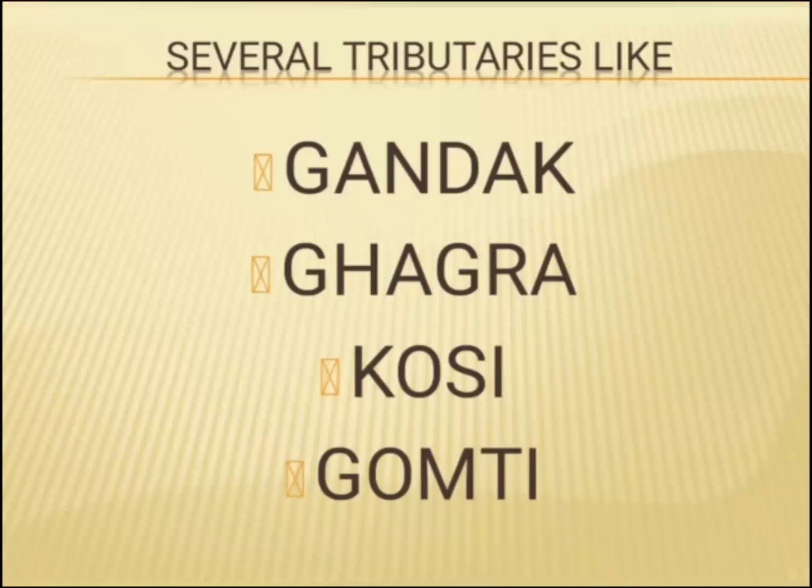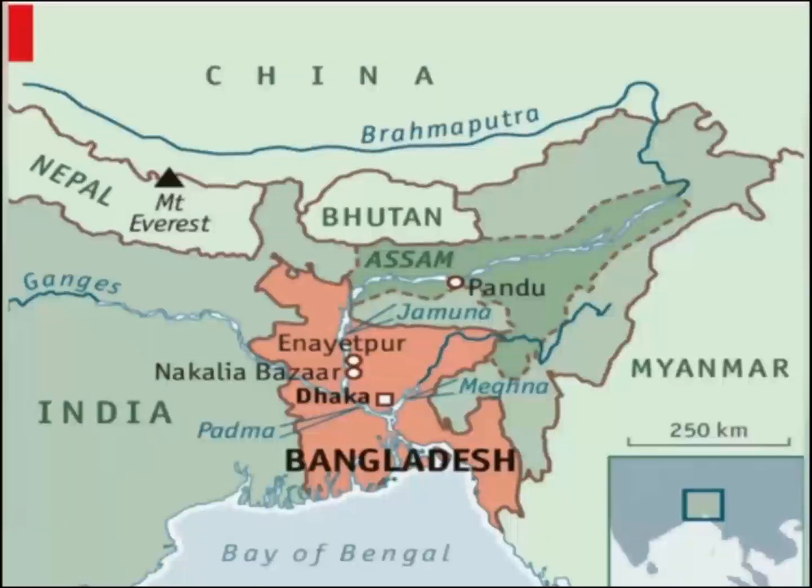Here it splits into many branches or distributaries. The two main branches are Hooghly and Padma. The Hooghly flows through Kolkata and then into the Bay of Bengal. The Padma enters Bangladesh. Here it joins the Jamuna. Please note the Jamuna and Yamuna are two different rivers. The Jamuna is the main branch of the Brahmaputra in Bangladesh before entering the Bay of Bengal. The delta made by Ganga and Brahmaputra is the largest in the world. It is called the Sundarbans.